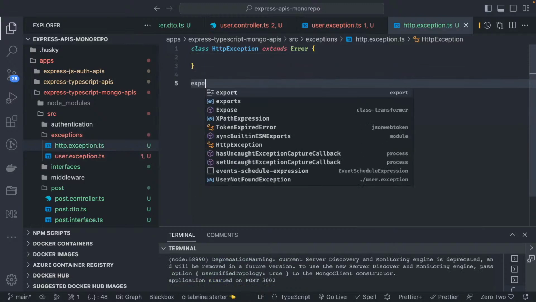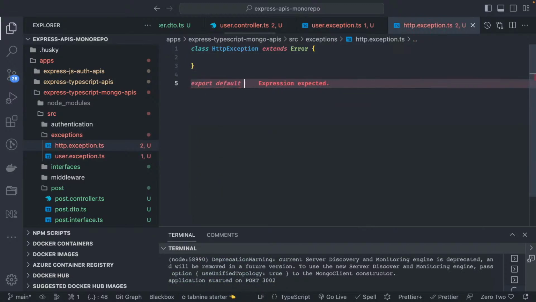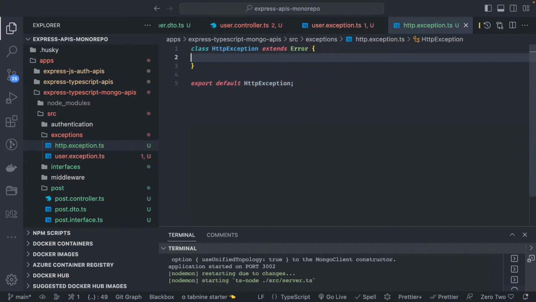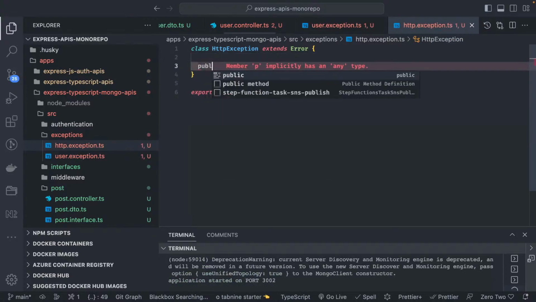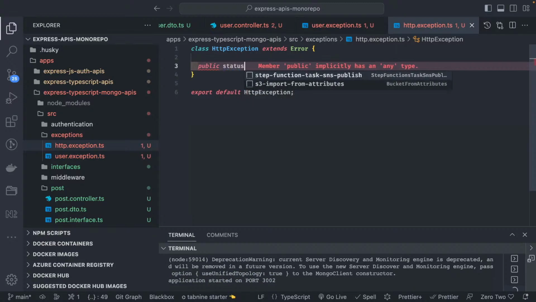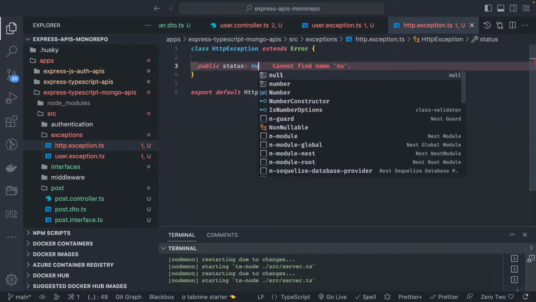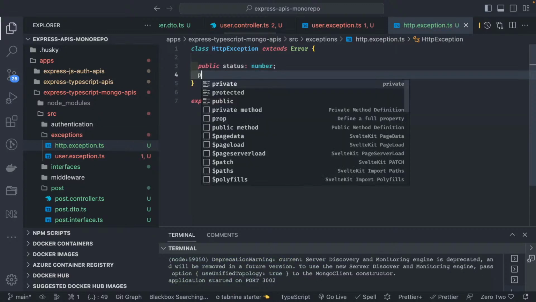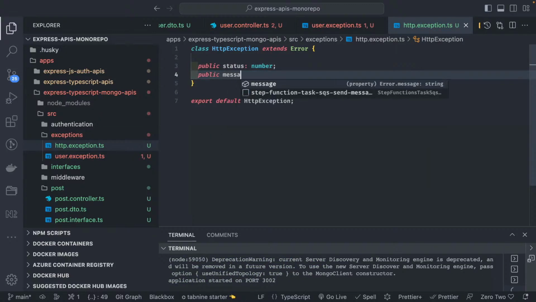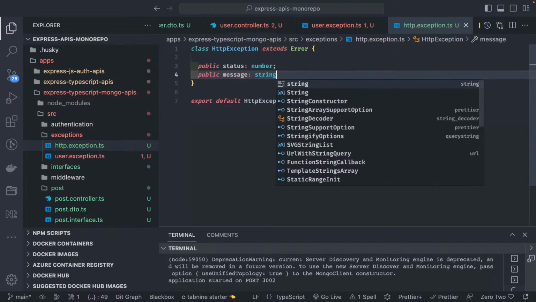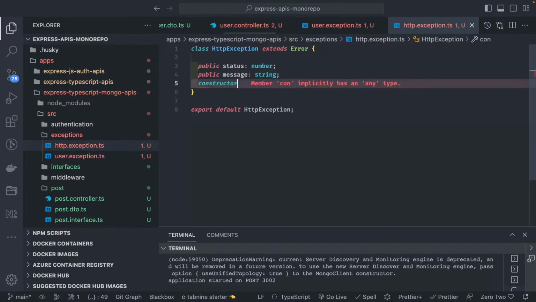Here I need to default export HttpException. And then how do you extend the Error class? You will have two properties: public status, which is of type number, the status code of the API, and public message, which is of type string. And here there is a constructor.